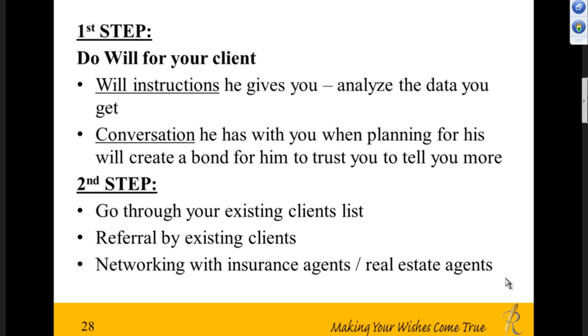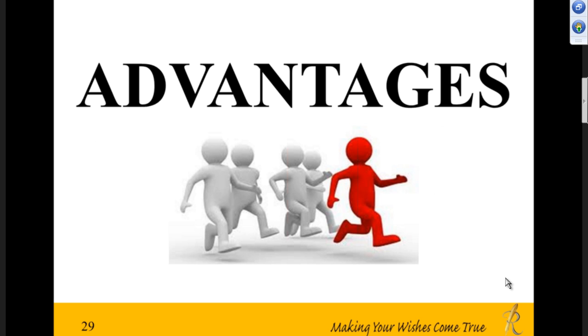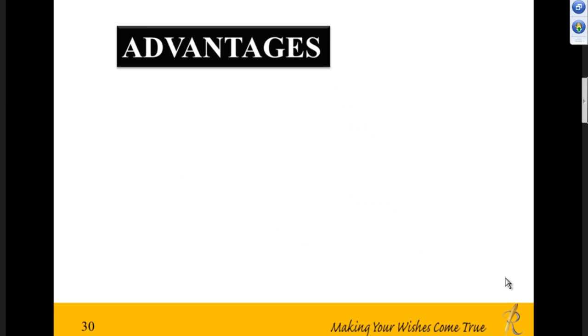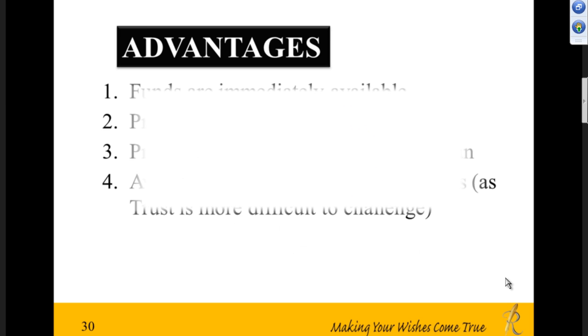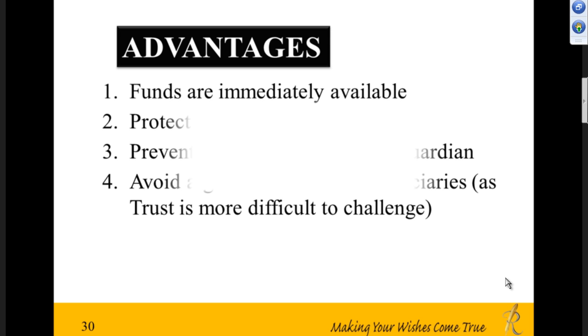Now, what is the advantage of having a trust? The advantage is this. One is the assets in the UDeclare are quickly available, immediately available. It doesn't have to go through probate. It also gives you protection over your assets and your loved ones, because if your assets are in someone's name, then with this UDeclare, it protects your assets and it protects you, and also ensures that your loved one will get those assets that you have in someone else's name.